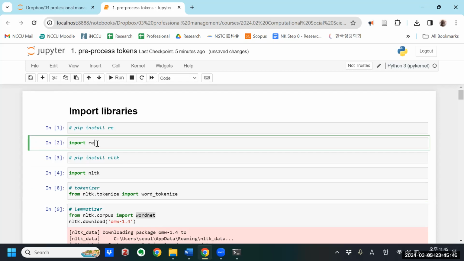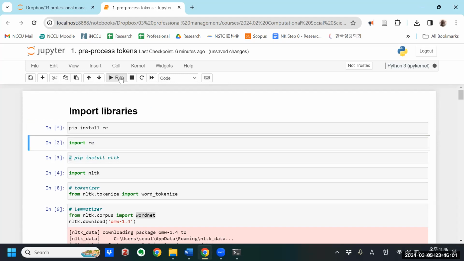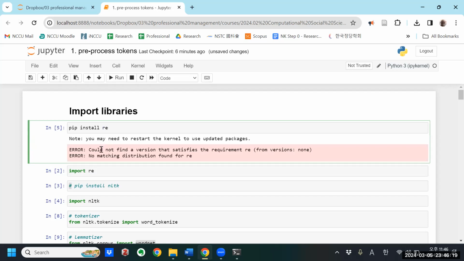But if you've never imported these before, you'll need to install it the first time. To do that, you'll delete this hashtag, and then you'll run this. If I run it, I've already installed re, so it should tell me that I already have a copy. It says could not find a version that satisfies the requirement. No changes. I've already installed re, so it's going to give me an error.